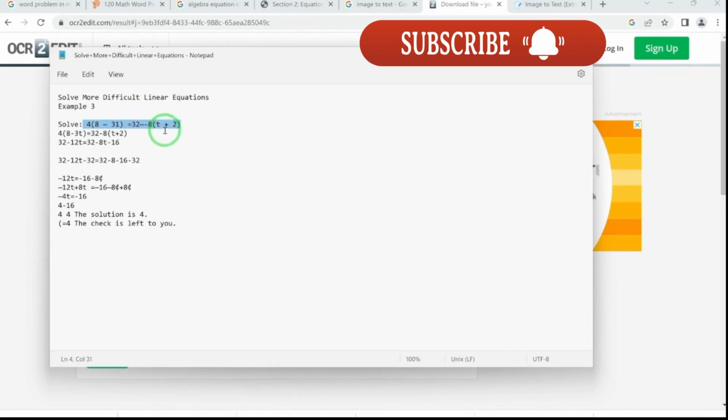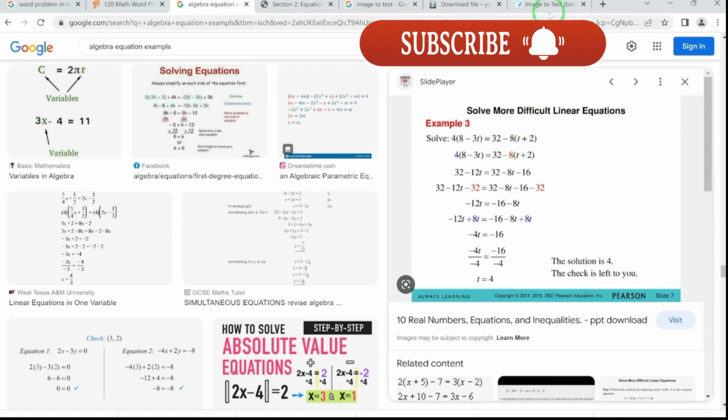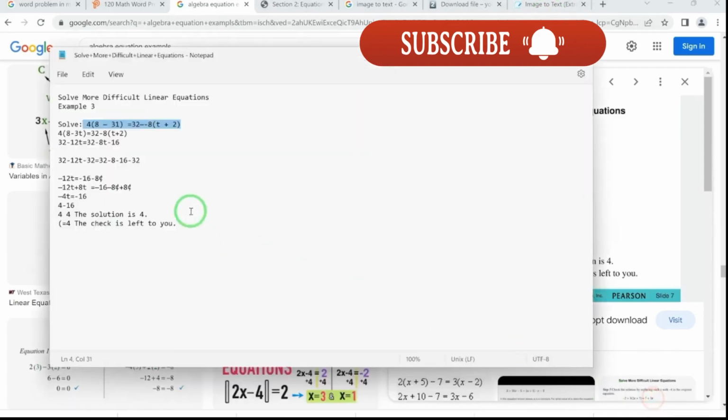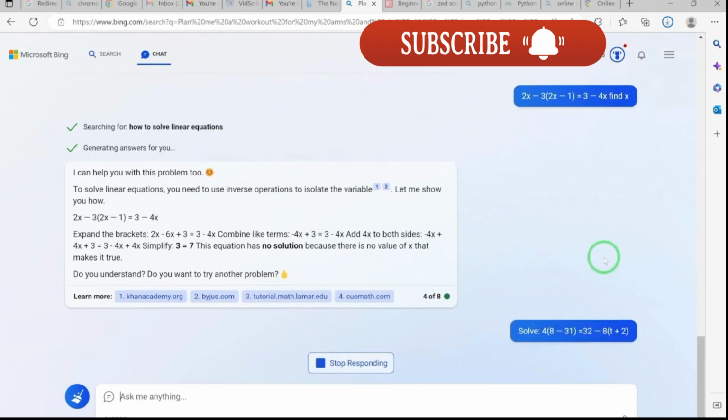Is it okay? Let's check. 4 into 8 minus 31 is equal to 32 minus 8. Is it correct? Let's confirm this. 32 minus 8 into t plus 2, so we'll have to make some edits. It's not exactly direct, so we can just remove this. Yeah, so this is 32 minus 8 into this. Okay, so this is the equation, so we just copy it. We can copy up to here and say solve this. We copy and go back to our Bing AI and paste it. You can just solve this. Hit enter and let's see what it's going to do for us.